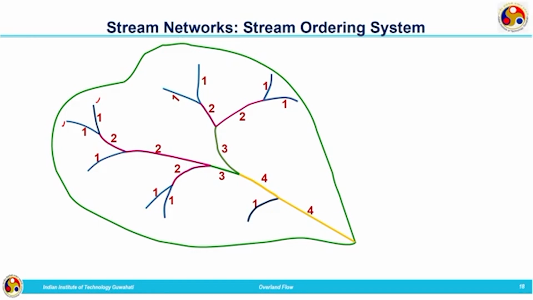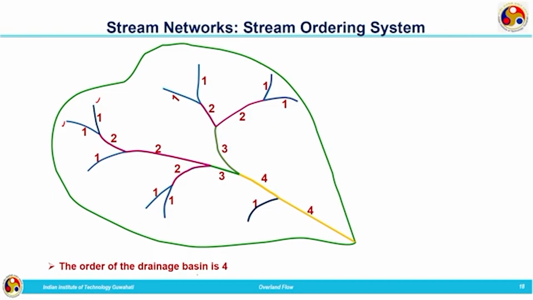This is the way we need to order the streams. Doing this manually is difficult, but it can be easily done in any GIS software. So the order of this drainage basin is 4. I think it is very clear with the help of this figure.